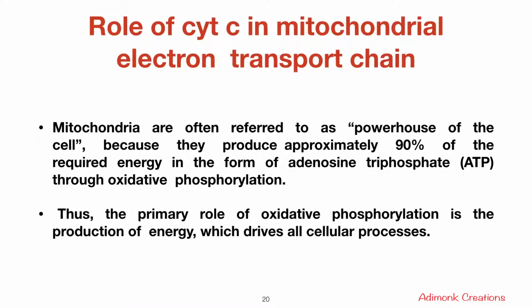Now let us see the role of cytochrome C in the mitochondrial electron transport chain. So mitochondria are often referred to as the powerhouse of the cell because they produce approximately 90% of the required energy in the form of adenosine triphosphate, ATP, through oxidative phosphorylation. Thus, the primary role of oxidative phosphorylation is the production of energy which drives all cellular processes.